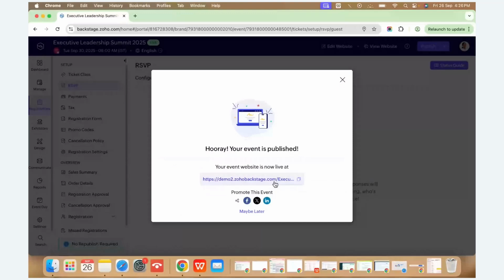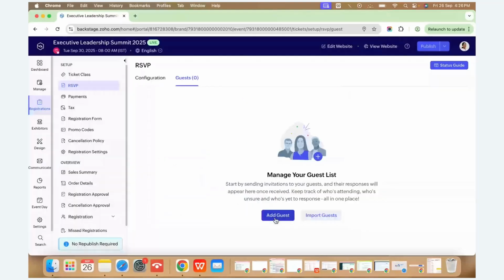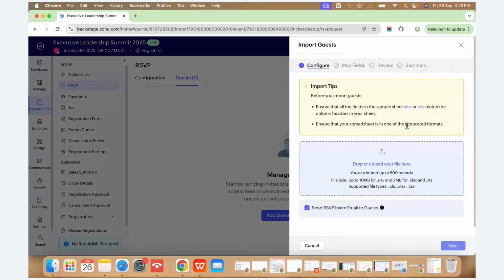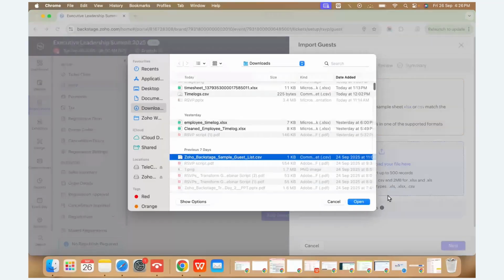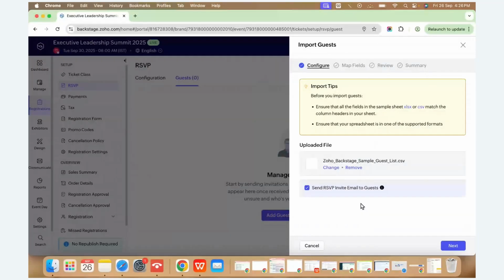Okay, so the event has been published. Now either you can click on the add guest option, or we have an import guest option as well. When you click on import guest, we have to upload the file in XLS or CSV format. Let me show you with dummy data. Here you have an option that once the import is completed, we can directly send the notification to those users. For now, I'm just unselecting this because it's test data, and then clicking on next.